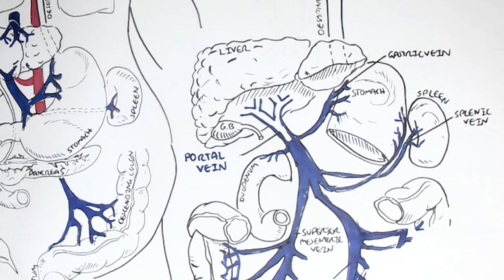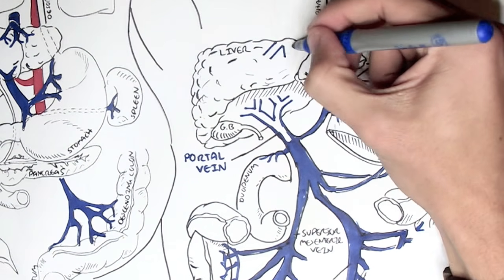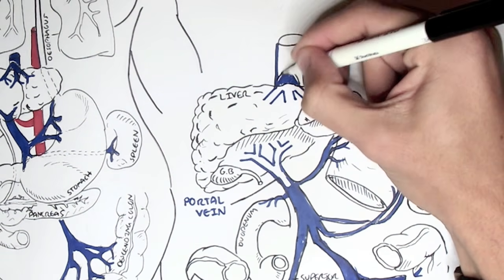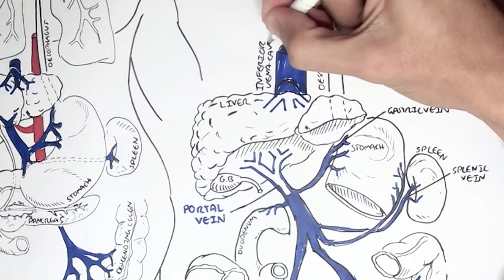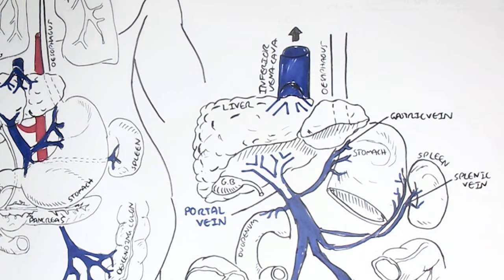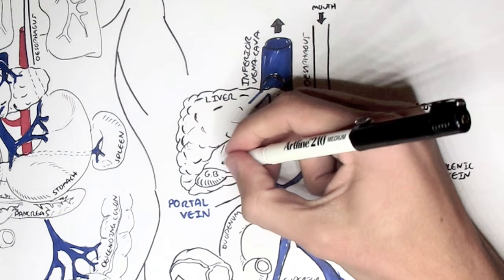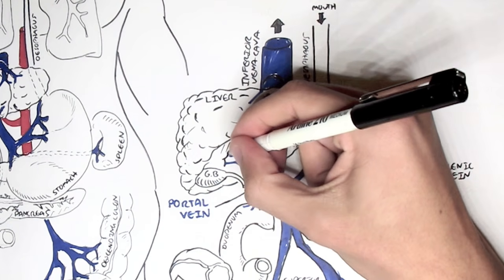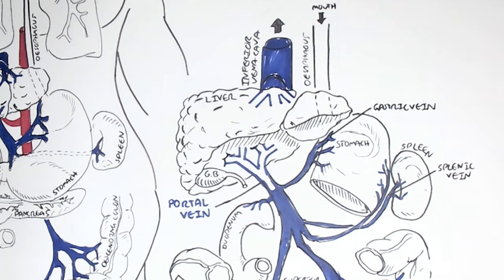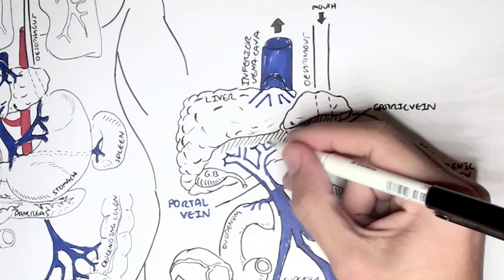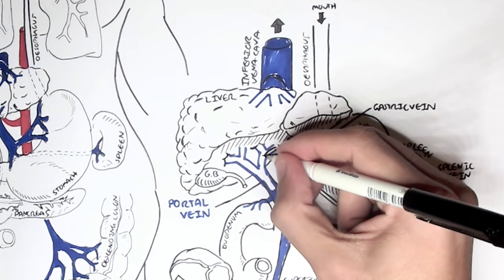The blood entering the liver will then leave the liver through the hepatic vein and connect with the inferior vena cava, which will then return blood to the heart. When we have liver cirrhosis, it can cause blockage of blood flow through the liver due to fibrosis and liver scarring. The blockage can really occur anywhere along the portal vein entering the liver. This will cause portal vein bypass.